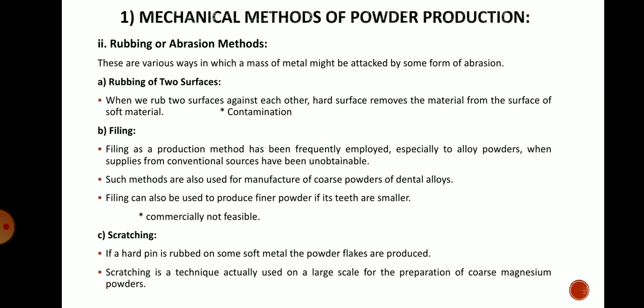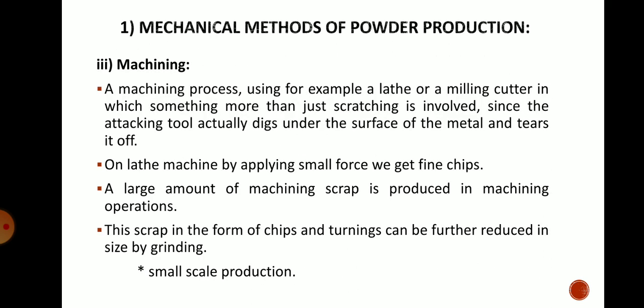The third type of abrasion method is scratching. If a hard pin is rubbed on the soft metal, powder flakes are produced. Scratching is a technique actually used on a large scale for the preparation of coarse magnesium powders. So whenever coarse magnesium powder is required, this scratching technique is used for producing the powder. This is the second mechanical method for producing powder, the abrasion method.